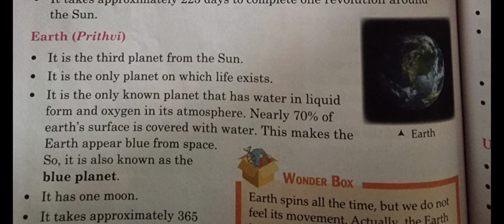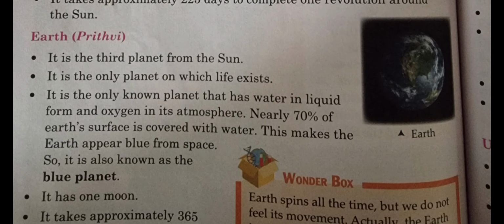Earth planet. In Hindi we say Prithvi Grah. It is the third planet from the sun. It is the only planet on which life exists. It is the only known planet that has water in liquid form and oxygen in its atmosphere. Nearly 70% of Earth's surface is covered with water. This makes the Earth appear blue from space. So it is known as the blue planet.